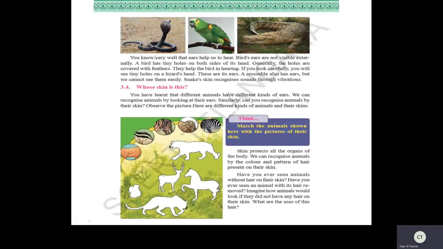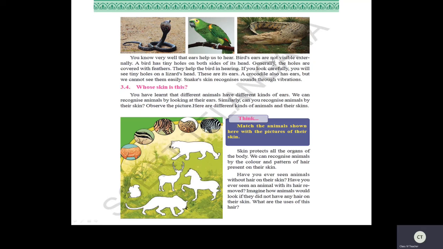Yes. So here are a few animals where we cannot see the external ears. You know very well that ears help us to hear. So birds' ears are not visible externally.